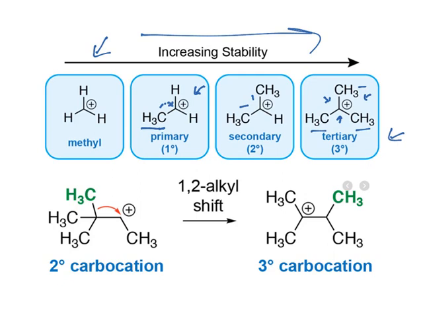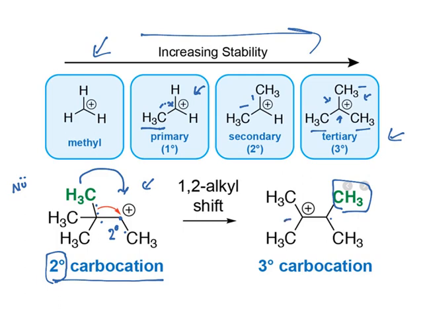Now, in such cases, look at this one. There is an intermediate in which you have a secondary carbocation. This carbon is attached to two carbons, 1, 2, hence it is a secondary carbocation. Because this one is unstable, the adjacent methyl group moves like this. How does it move? It moves along with the electron pair. That is why I said these are nucleophilic migrations. Nucleophile means it goes along with an electron pair. When it moves, the methyl group comes here and attaches here. So you don't get a charge here, but because the methyl has moved, you get a positive charge here. But what is this? This is a tertiary carbocation.